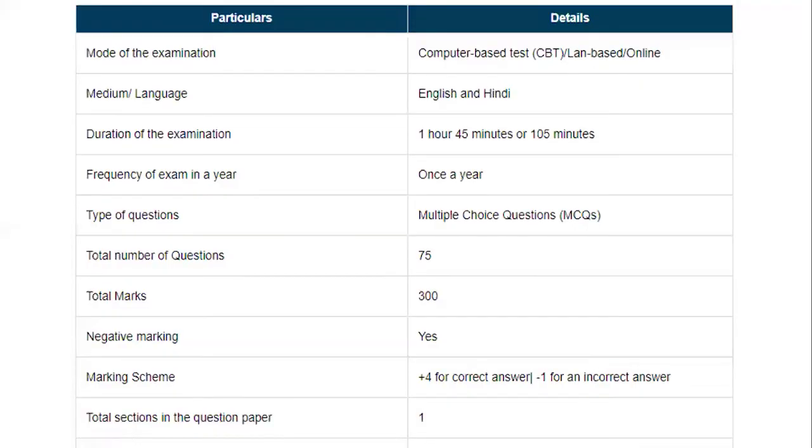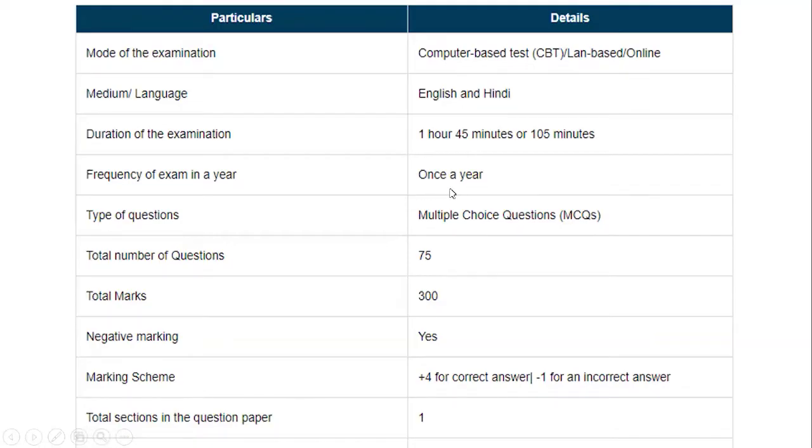Fine. Next, this examination is completely CBT based, that is computer based test. You will be allotted systems in your exam centers wherein you will be writing your examination. The question paper will have two mediums of language: one is English and the other one is Hindi. Already we discussed the duration of the examination. It's 1 hour and 45 minutes. Okay. So how frequently does this exam occur? Only once in a year.